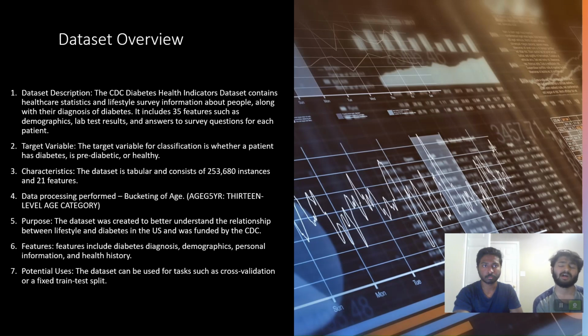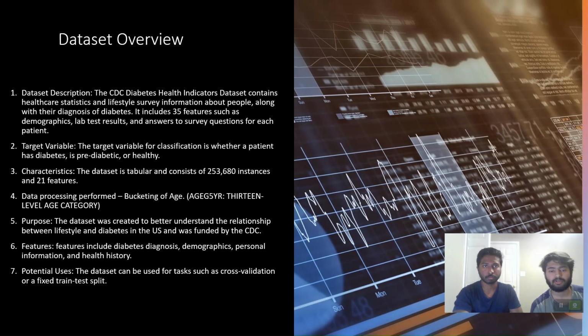The target variable is whether the patient is healthy, pre-diabetic, or diabetic. This multivariate data is later on converted to binary classification, as in the pre-diabetic and diabetic patients are considered as one, and the healthy patients are considered as another category. Overall, there are 21 features that are very important in this dataset, which was previously cleaned, and the missing values were handled already.